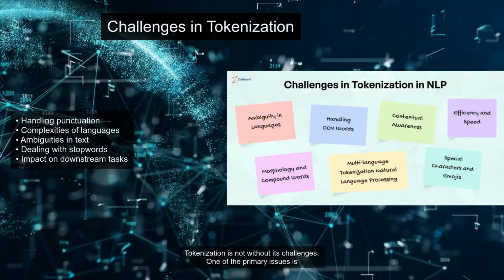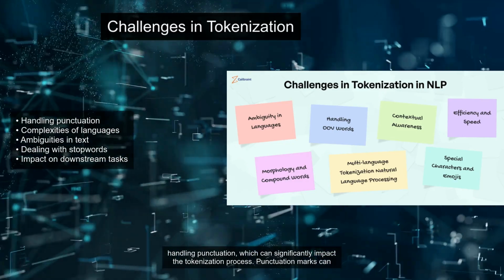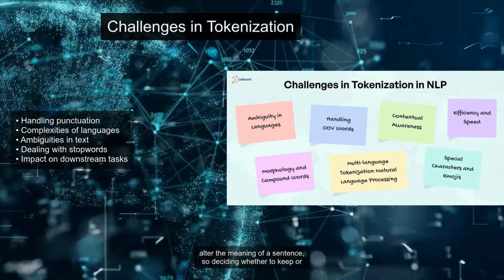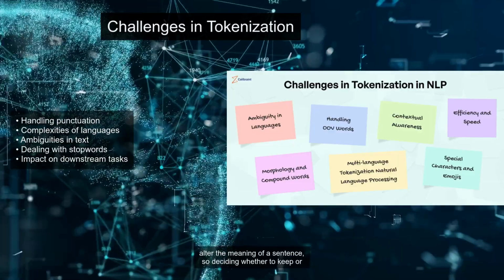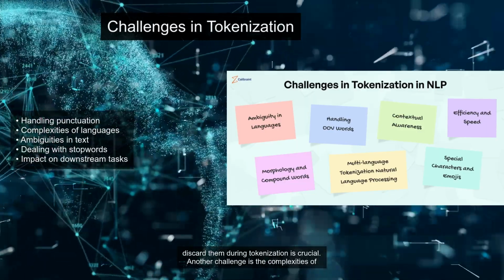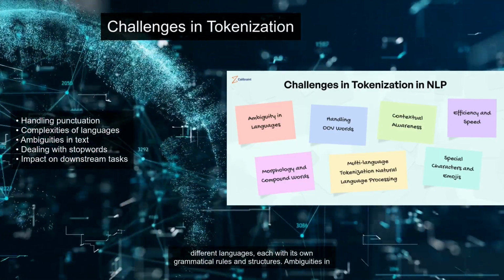Tokenization is not without its challenges. One of the primary issues is handling punctuation, which can significantly impact the tokenization process. Punctuation marks can alter the meaning of a sentence, so deciding whether to keep or discard them during tokenization is crucial. Another challenge is the complexities of different languages, each with its own grammatical rules and structures.